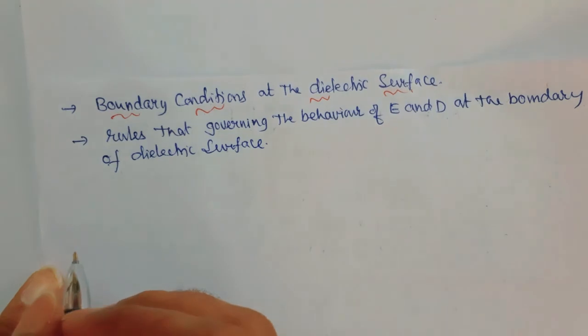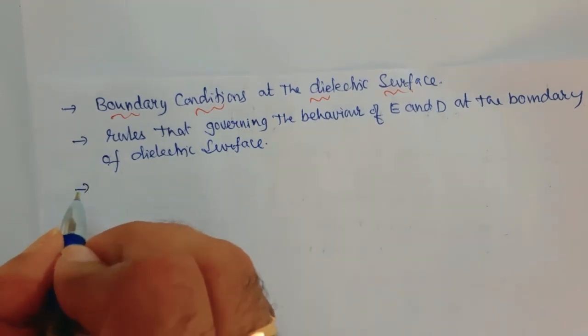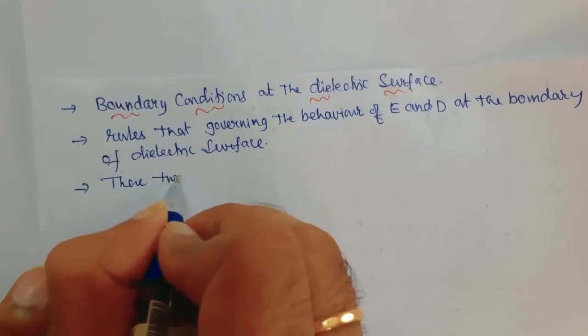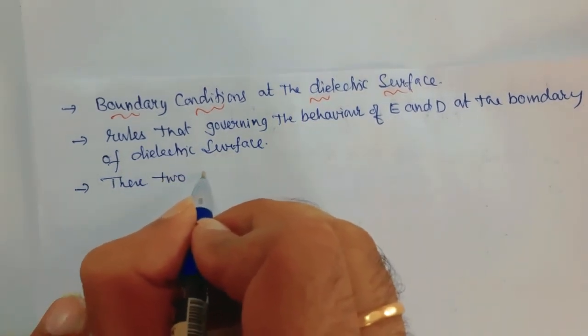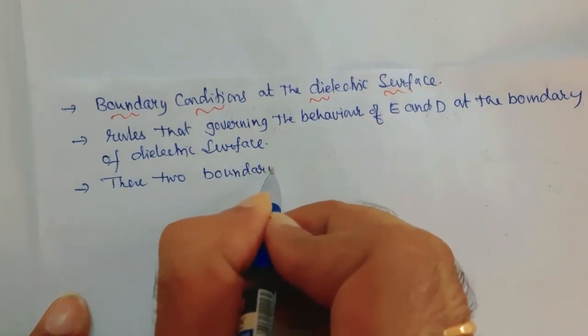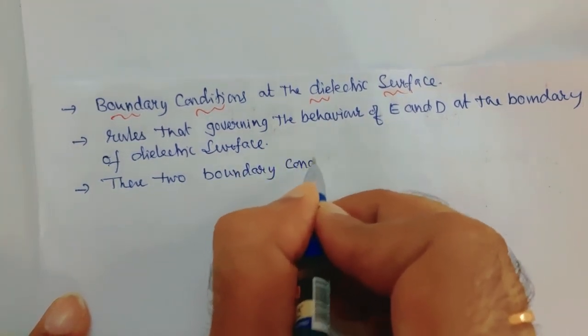How many boundary conditions are there? There are two boundary conditions.